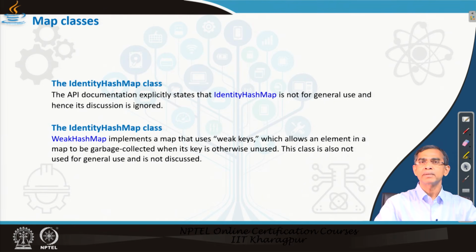These two classes are basically for the use of the Java developer, not for the programmer. At the system level development, the Java developer defines those classes to be used for maintaining the Java packages and others. As programmers we do not have any interest in them, so we should not discuss them in detail.